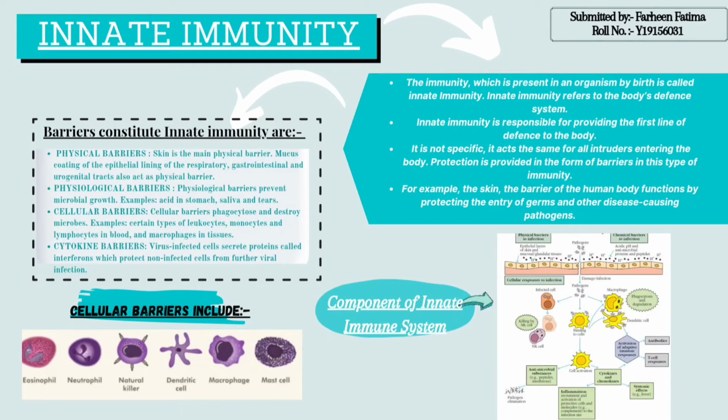Cellular barriers include eosinophil, neutrophil, natural killer cells, dendritic cell, macrophage, and mast cell. All these cells are types of white blood cells or leukocytes. First, neutrophils. Neutrophils are the most abundant cells, making 60 to 70% of total immune cells. They are a type of phagocytes that kill and eat the pathogens. Within the cell, they release enzymes that kill and digest it. They are found in blood and highly mobile. These are the first cells to respond.